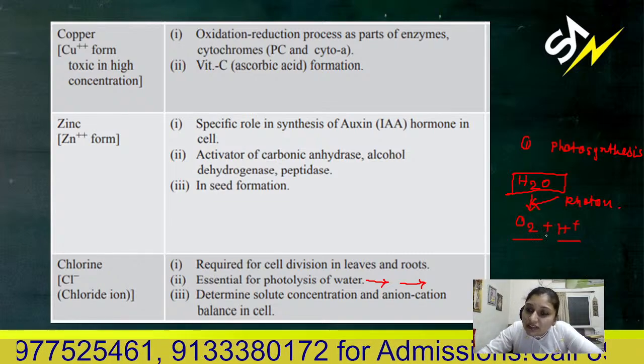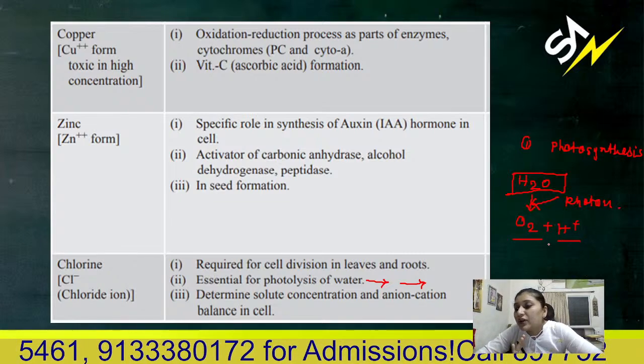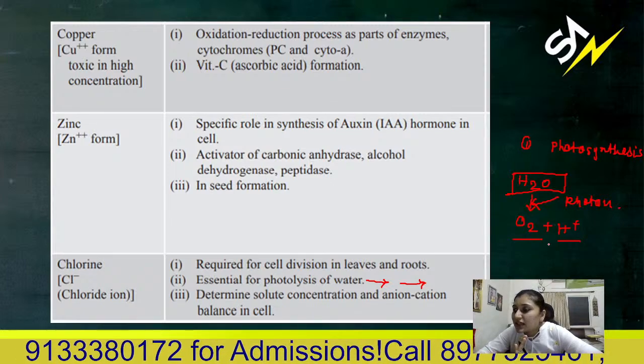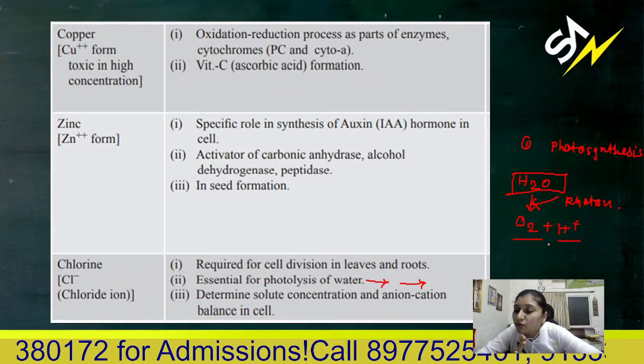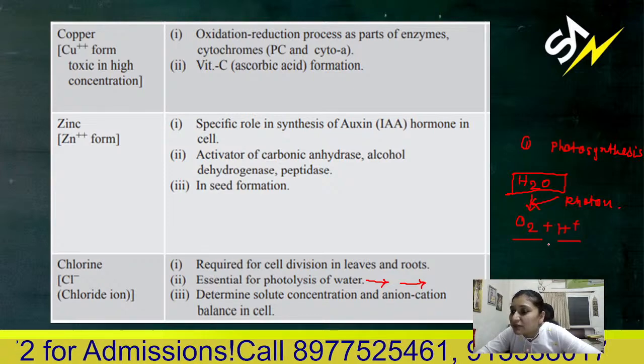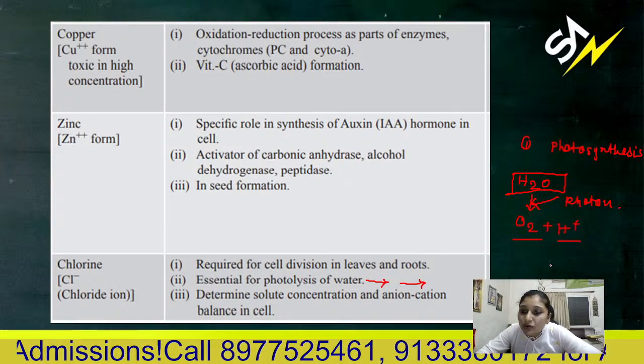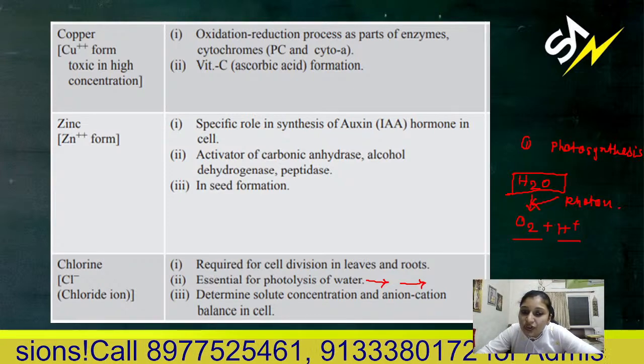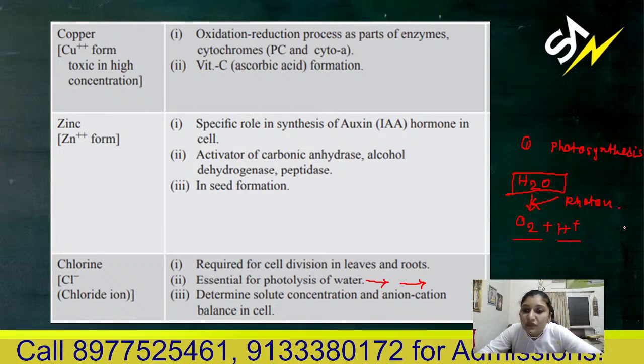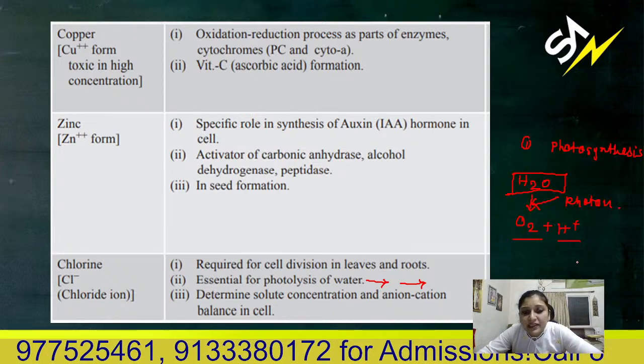So this is the main product. One of the byproducts of photosynthesis, oxygen, is derived from water, not from carbon dioxide, by photolysis. This process of water splitting is known as photolysis of water. For this, chlorine ion is required.